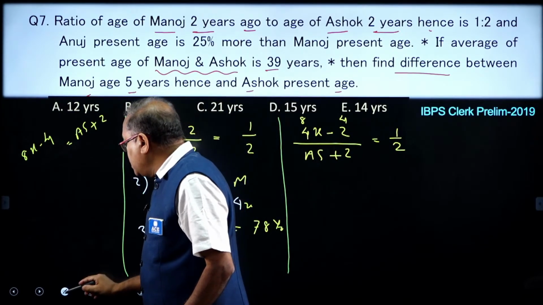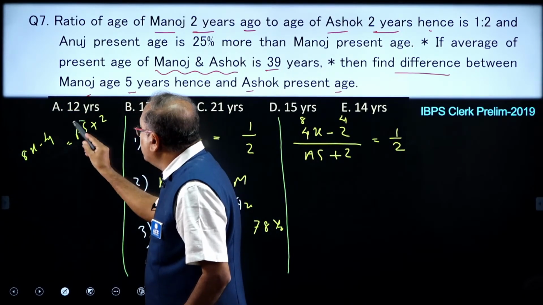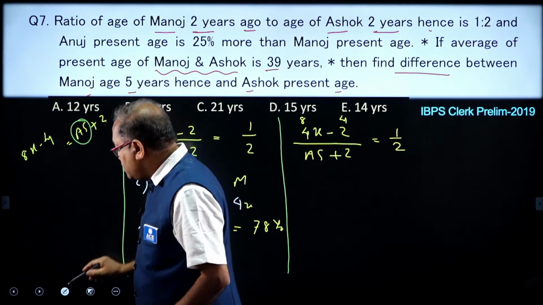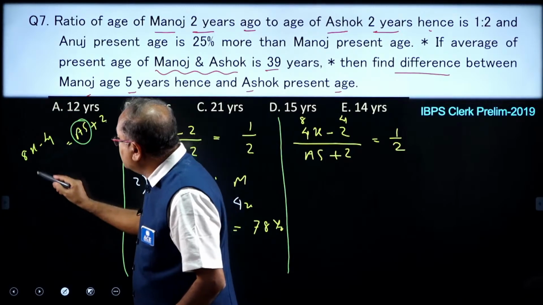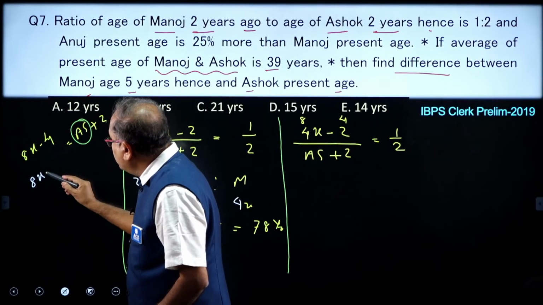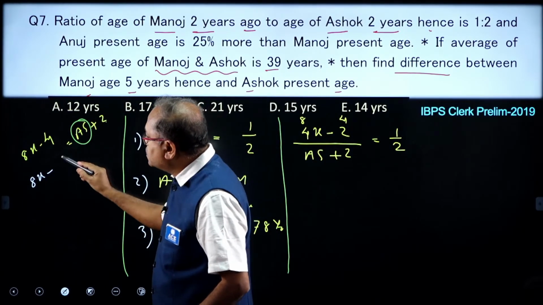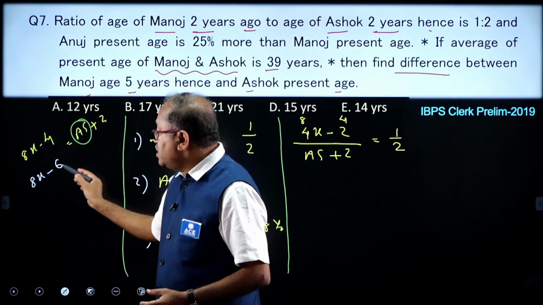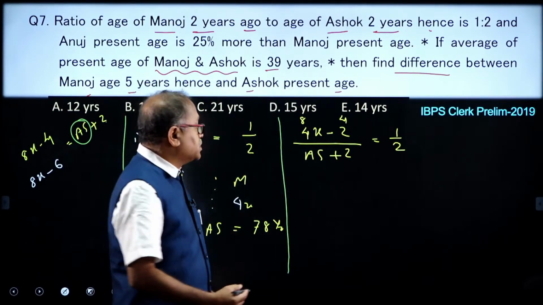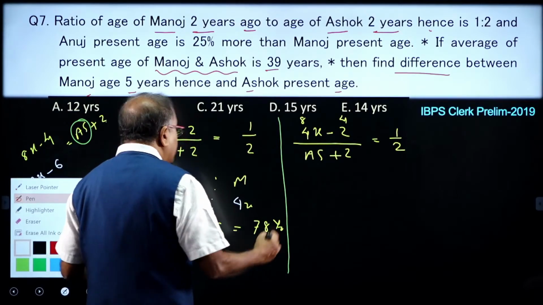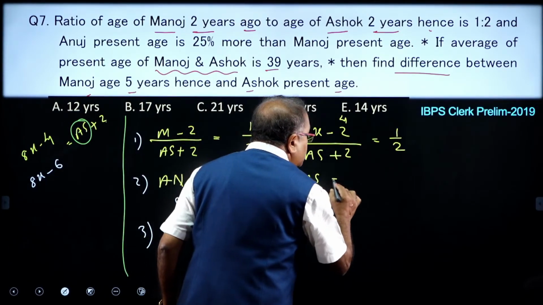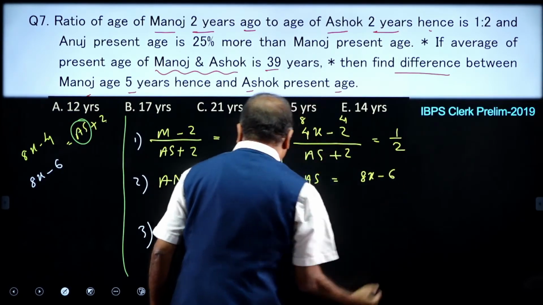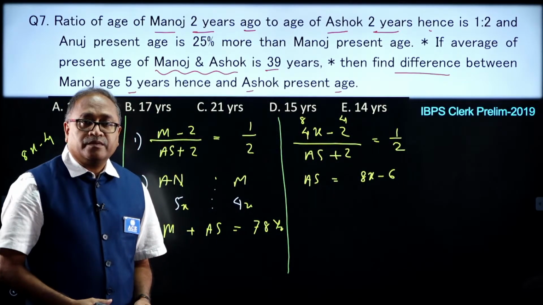So, my idea is to convert this Ashok in the form of x. So, let us take the 2 on the other side. You will be getting this as 8x minus 4 and minus 2, that comes minus 6, that is the age of Ashok, 8x minus 6. So, the Ashok age is 8x minus 6, done.